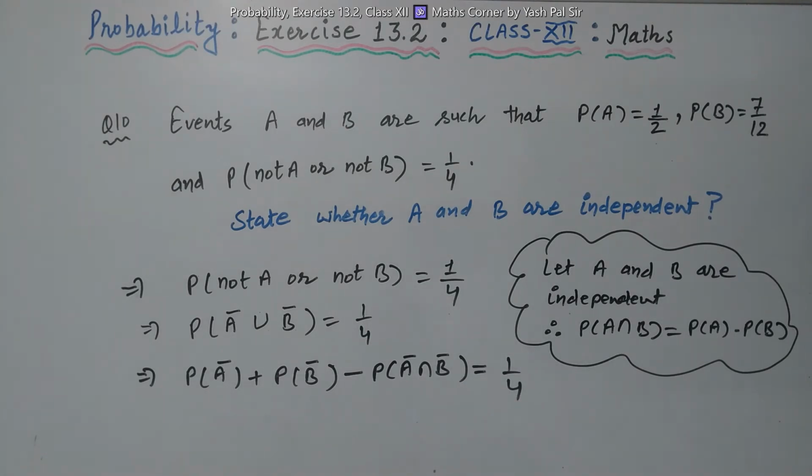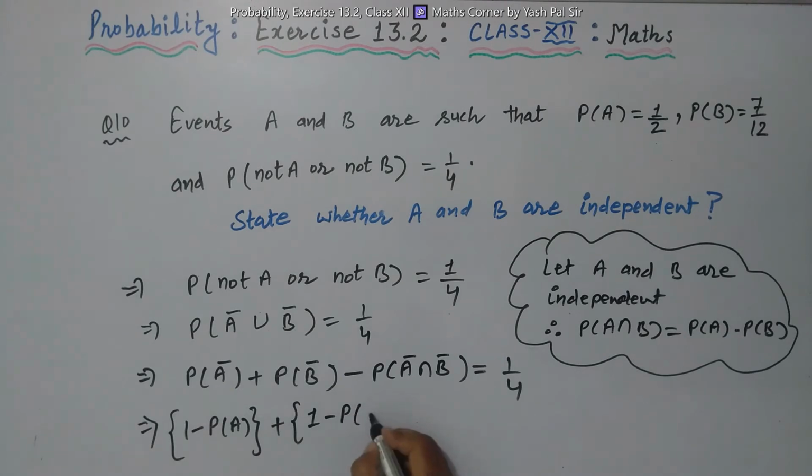Right? So here this means 1 minus probability of A plus 1 minus probability of B minus, we can apply De Morgan's law here.